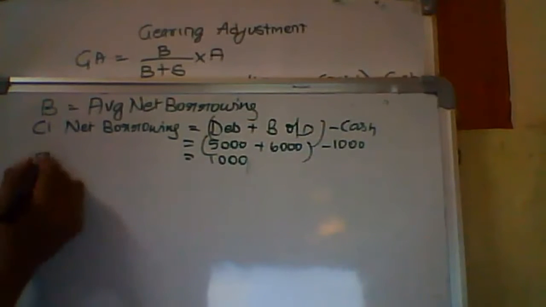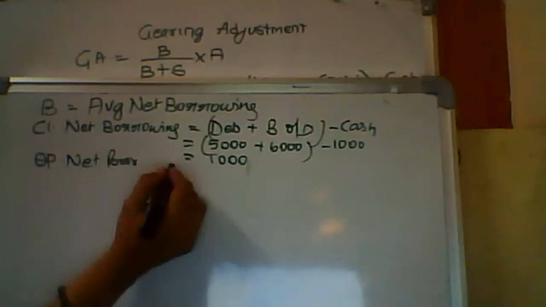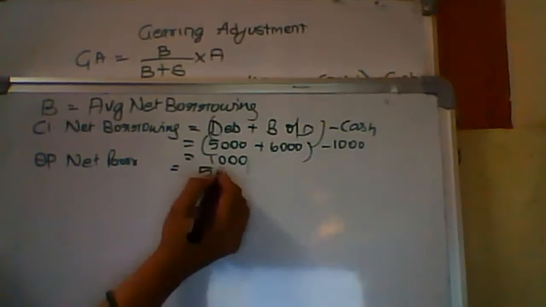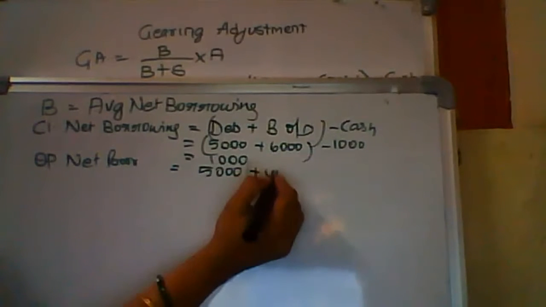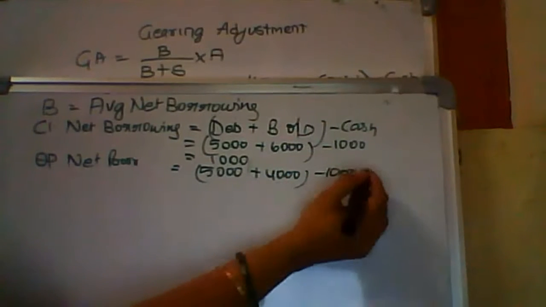Now I will calculate opening net borrowings. That gives me 5 plus 4 minus 1. 5,000 plus 4,000, one more zero.